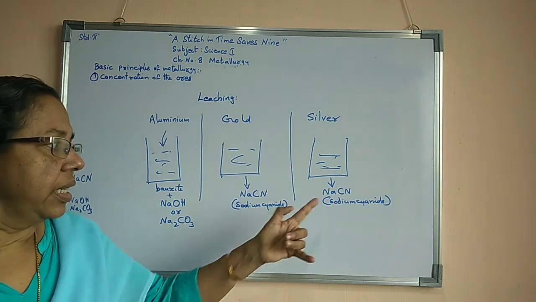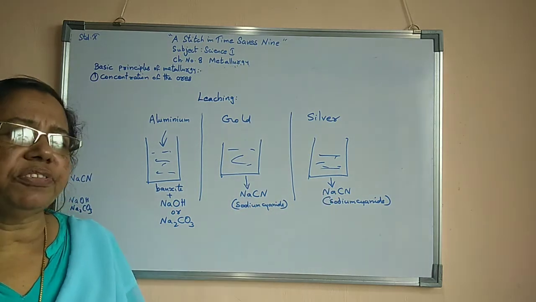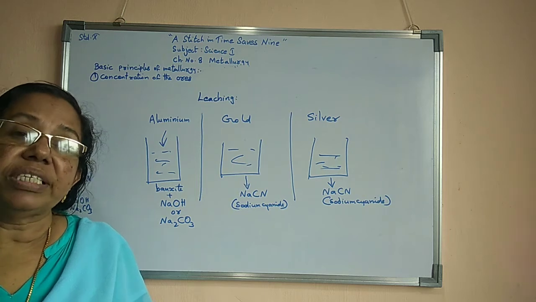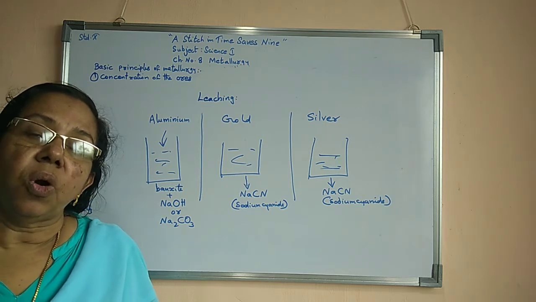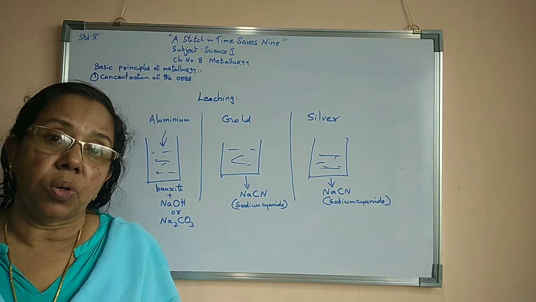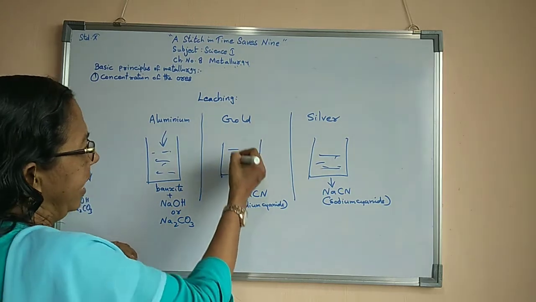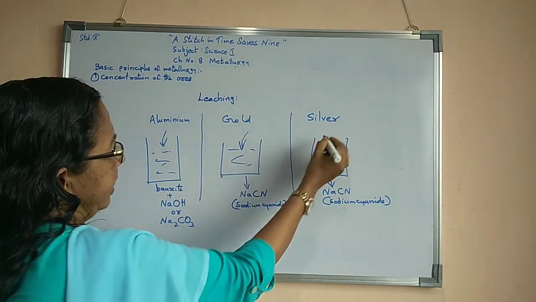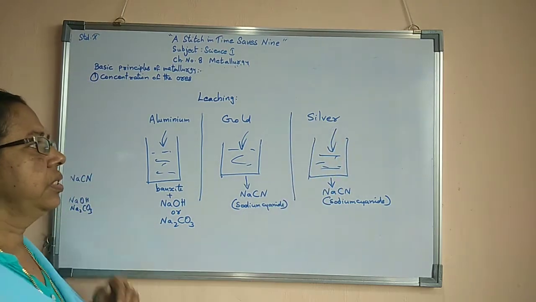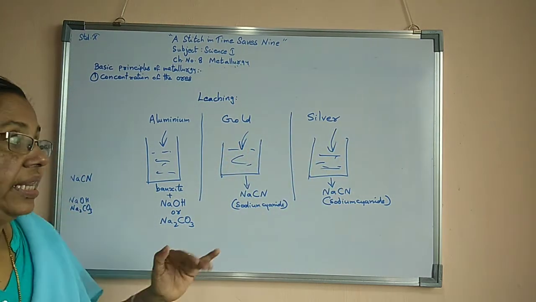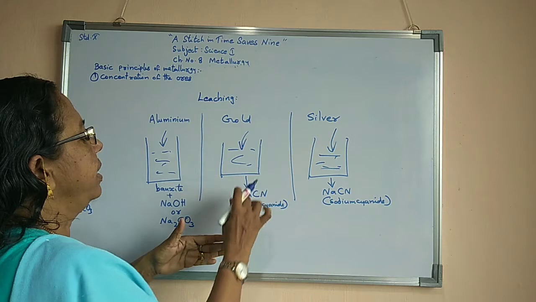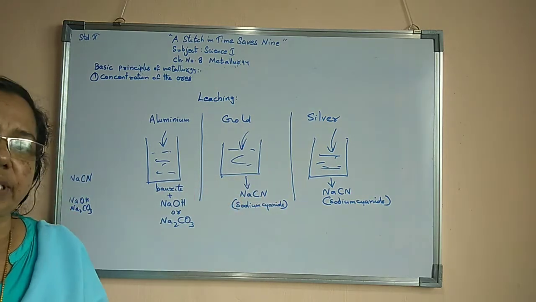So now they use sodium cyanide for dissolving gold ore as well as silver ore. When sodium cyanide is added to these two ores, they dissolve in this solution.